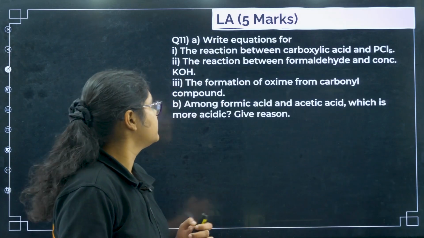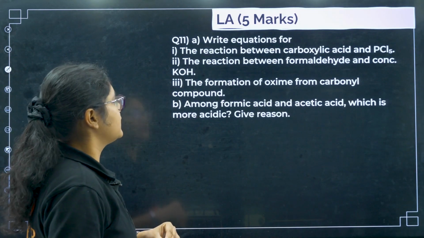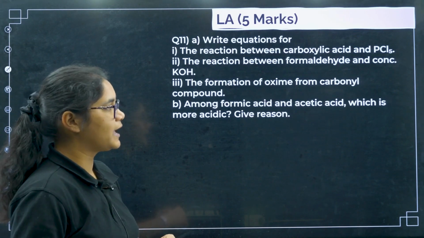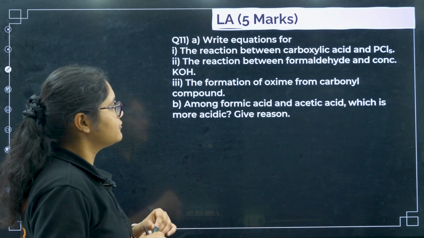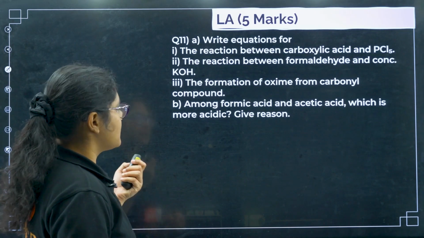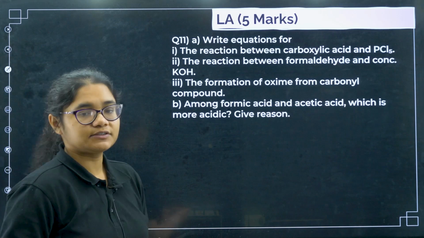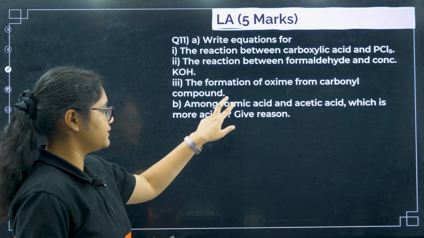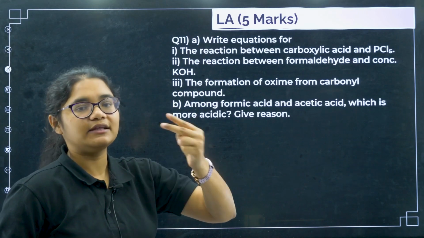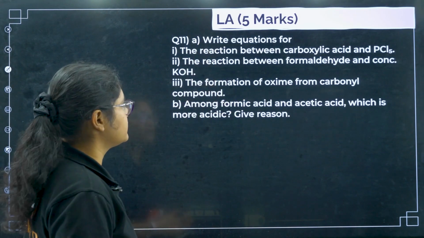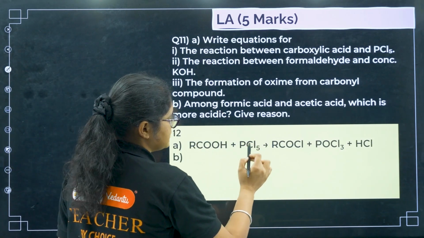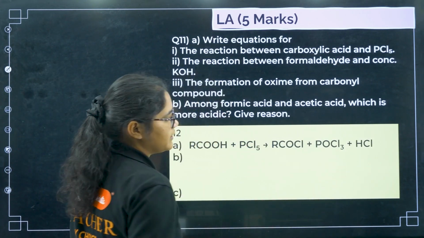Next we'll move to writing equations for the reaction between carboxylic acid and PCl5, reaction between formaldehyde and concentrated KOH, and the formation of oxime from carbonyl compounds. Next, among formic acid and acetic acid, which is more acidic? Give reason. When this type of question comes, first you have to write which is more acidic, that is 1 mark. Give reason is your 2nd mark. Let us first solve this one. Carboxylic acid with PCl5 gives RCOCl plus POCl3 plus HCl.